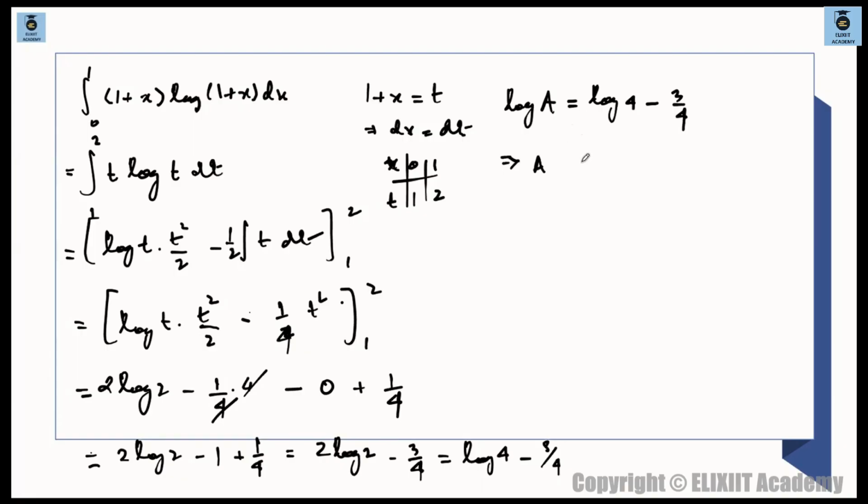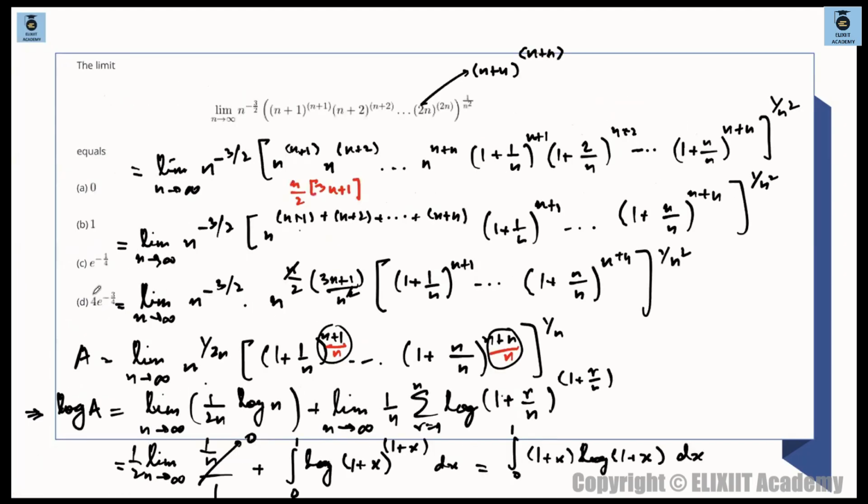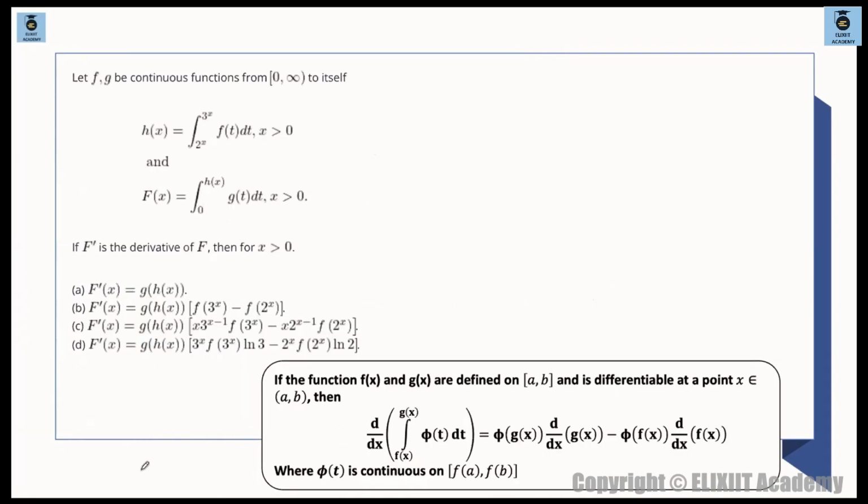So A is what? A is e to the power of log 4 times of e raised to the power of minus 4. So e raised to the power of log 4 माने 4 only, and this is 4 times of e raised to the power of minus 4. So 4 times e raised to the power of minus 4, option D is correct. Okay, so next we have this question.